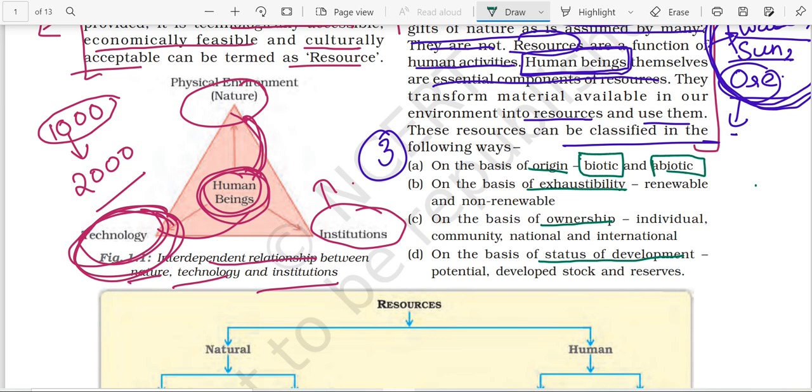Biotic resource means all the living things, like we human beings. Then plants and animals. They are all included in biotic resources. Abiotic resource means all the non-living components, like soil, land, rock, and water. They are all abiotic resources. Then moving ahead, on the basis of exhaustibility: renewable and non-renewable resources.